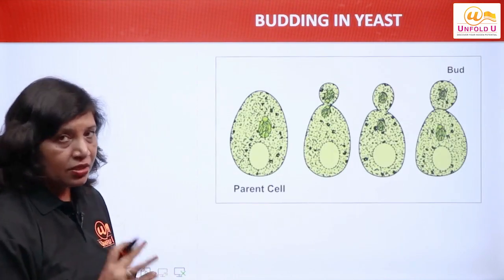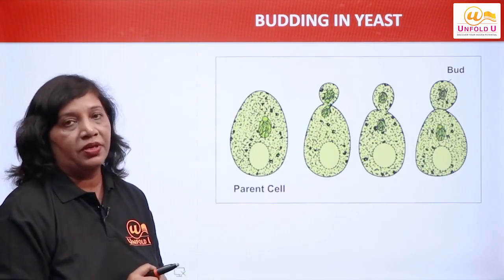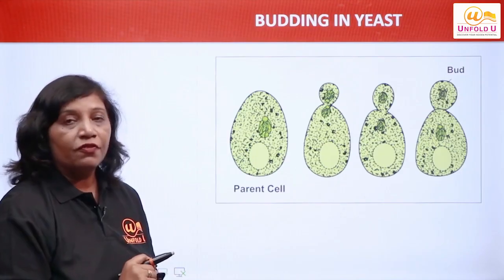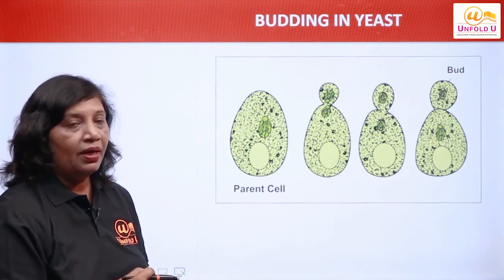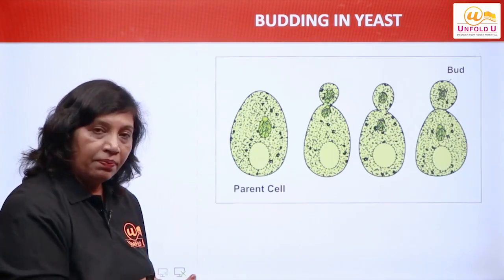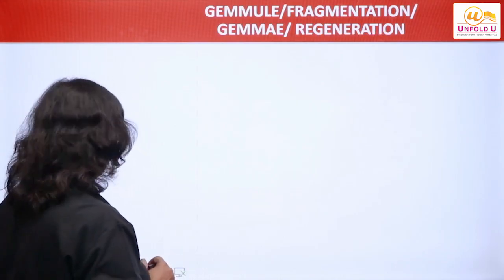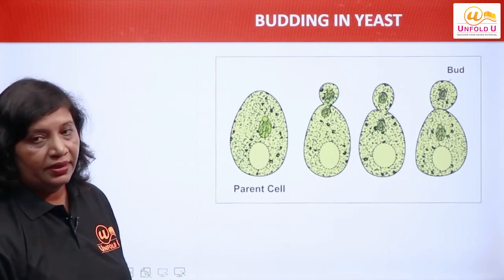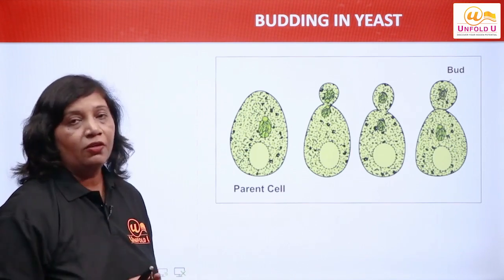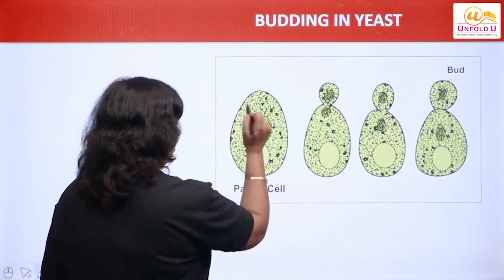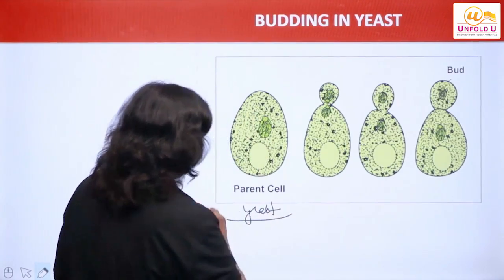Now first we have discussed two types of asexual reproduction. पहला क्या किया था? Spore formation. फिर हमने क्या डिस्कस किया? Fission in case of amoeba with the help of example. We took example of amoeba, then multiple fission में again we took example of amoeba, right? Now we will study next, that is budding in case of yeast. Is that clear to you? What we are going to study? Budding in case of yeast, right? So this is the parent cell, right? Parent cell of, I would say this is the yeast cell, right?